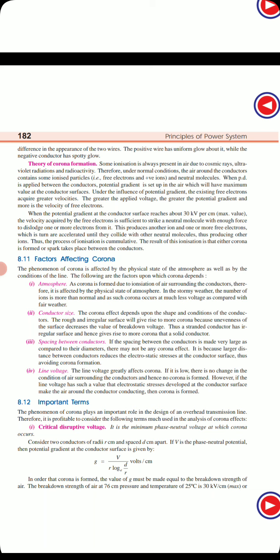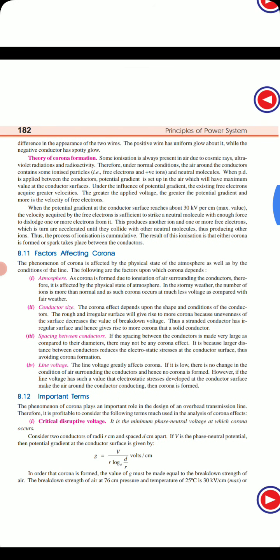Because of the irregularity of the shape and size of the conductor, the breakdown voltage decreases. Due to that, corona formation is more. Thus, the stranded conductor has an irregular surface, and hence it gives rise to more corona than the solid conductor.